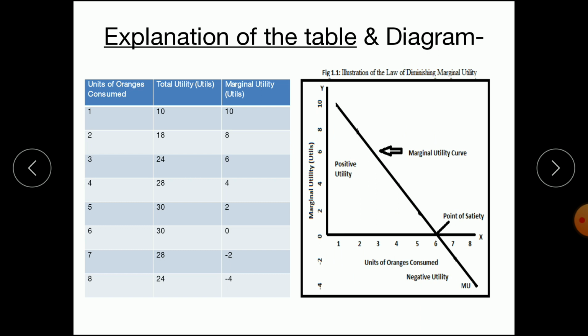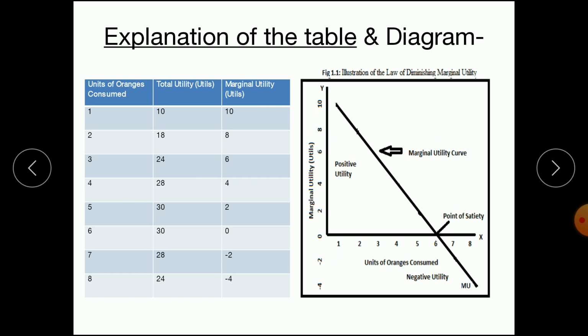The next column is total utility. We can see that when the consumer consumes the first unit of the orange, it gets 10 utils. So the marginal utility is also 10. When the consumer consumes the second unit of the orange, total utility increases to 18, but the addition in total utility from 10 to 18 is 8. So 8 is the marginal utility.